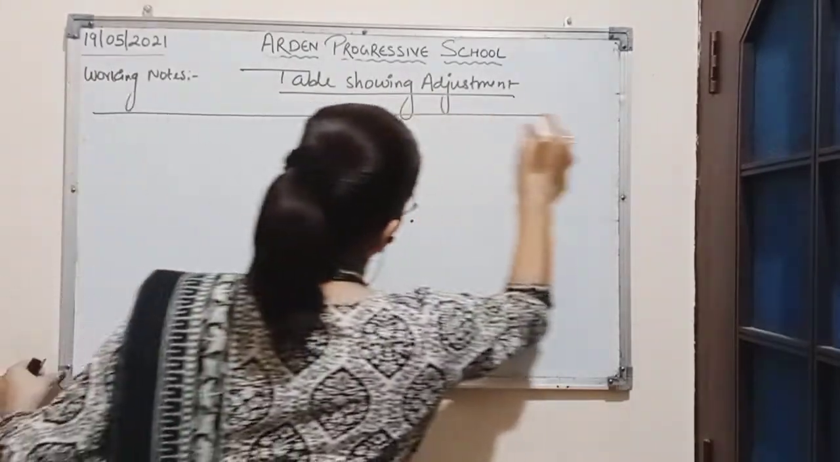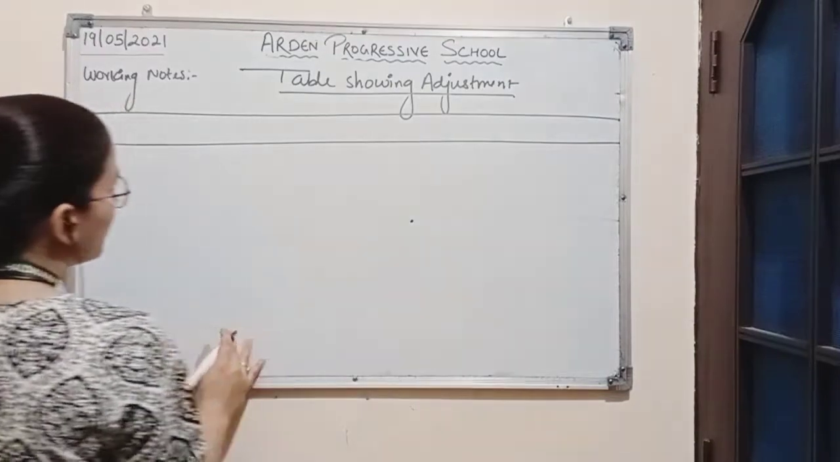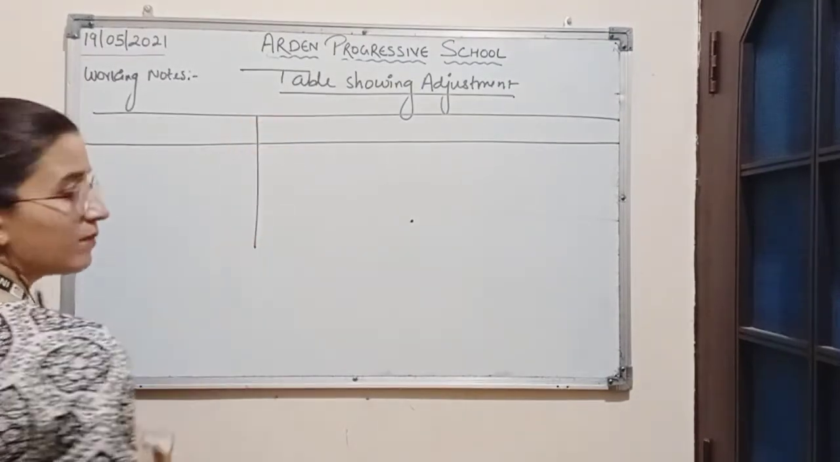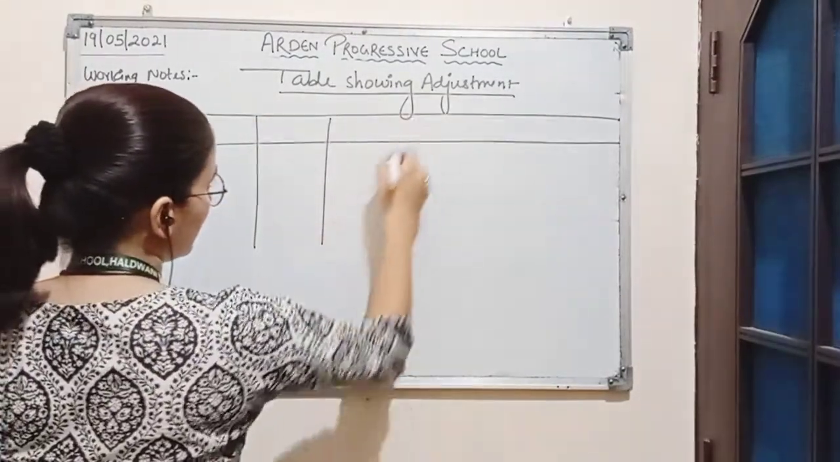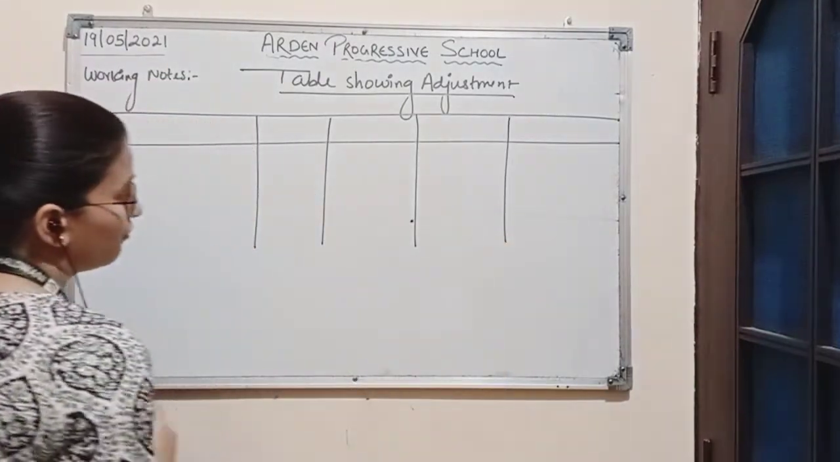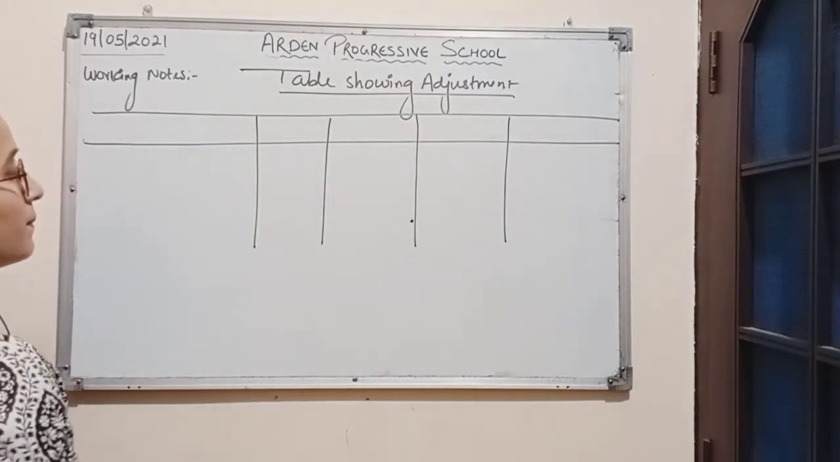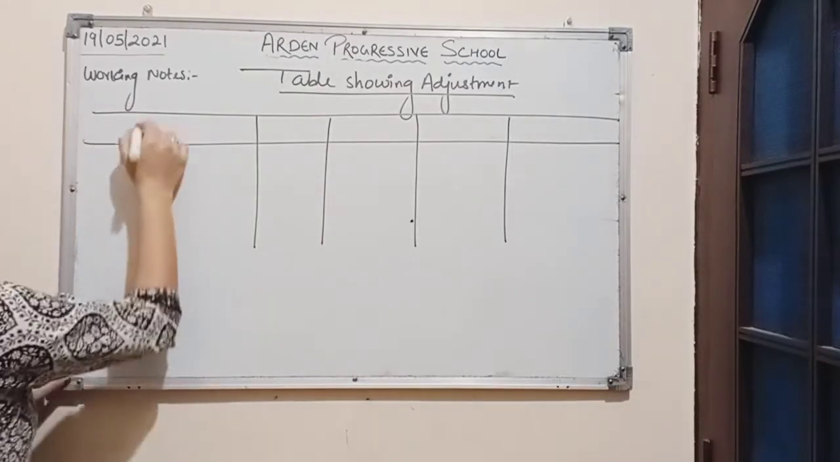Now we will draw a table which will include 4 columns. First will be particulars, then Alia, Bhanu, Chand and total. 4 columns of partners and total amount and 1 column of particulars. So total number of columns will be 5.